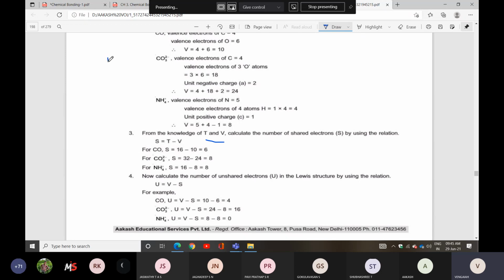T is nothing but N1, the total number of electrons. V is nothing but N2, like that you can take.